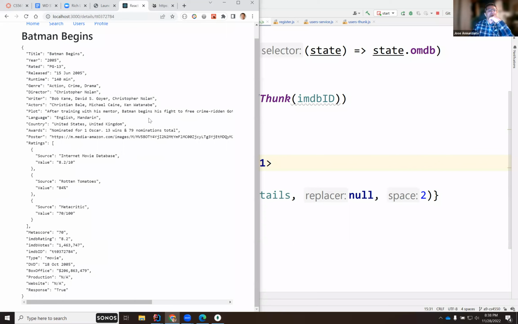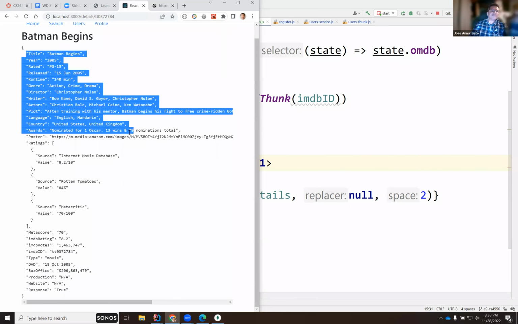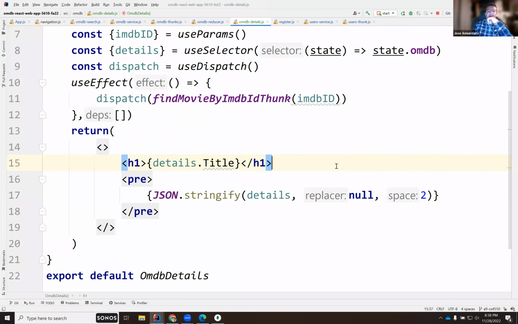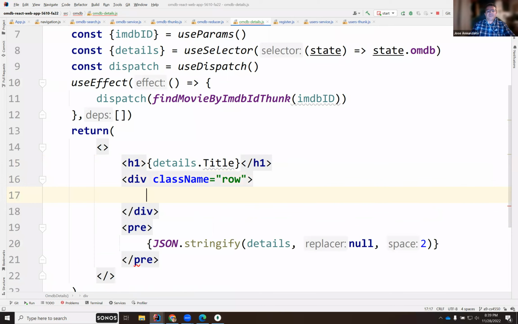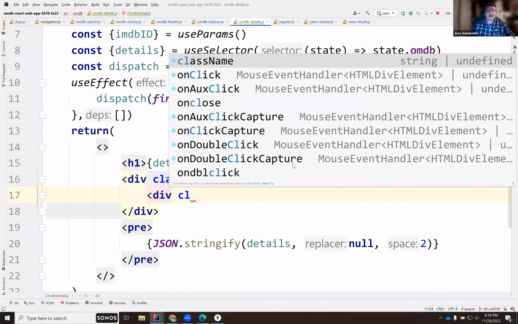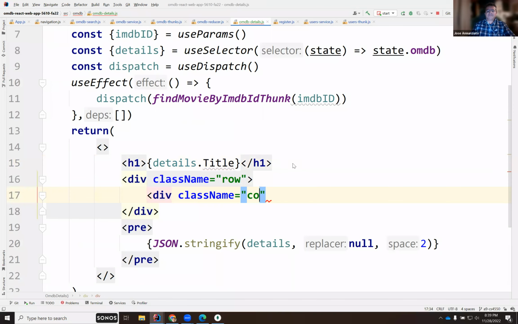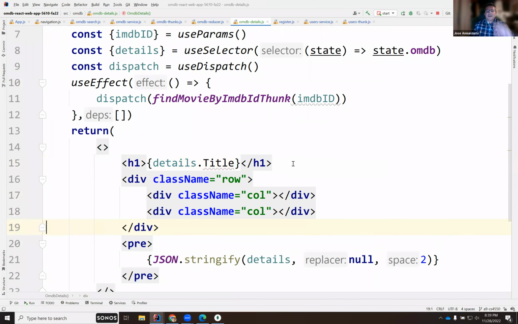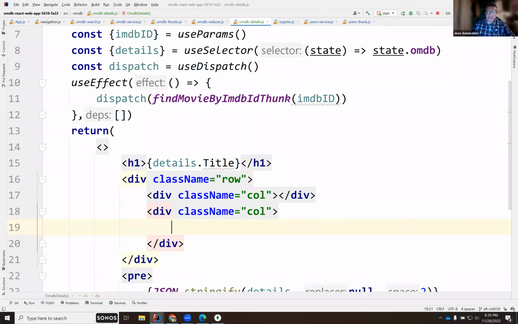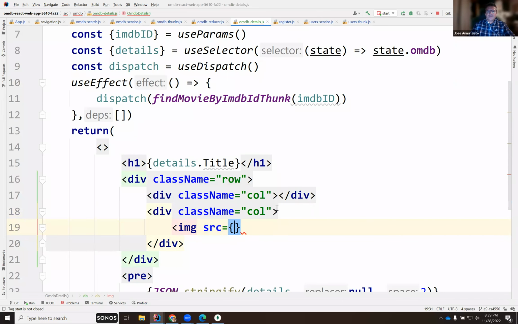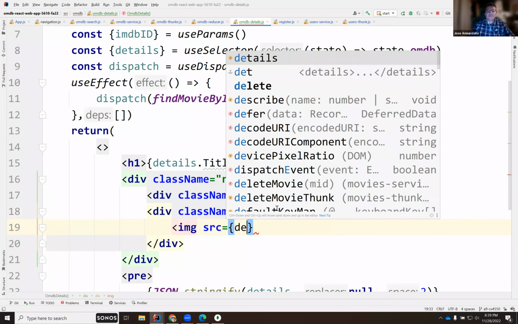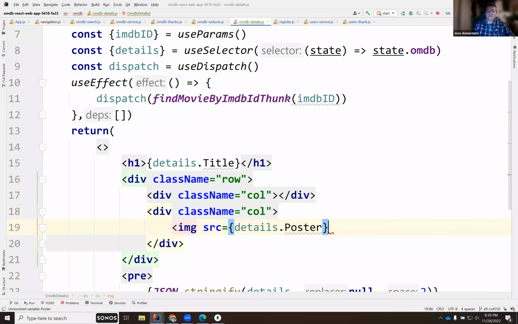So let's just render a few details on the left side and maybe a poster on the right hand side. So for instance, maybe this could be a row, and then maybe render a couple columns here. So maybe 2 columns. On the right column, maybe we render an image, and the image has a source that would be maybe details and then poster. I think that's what it is. Let's see what that looks like.